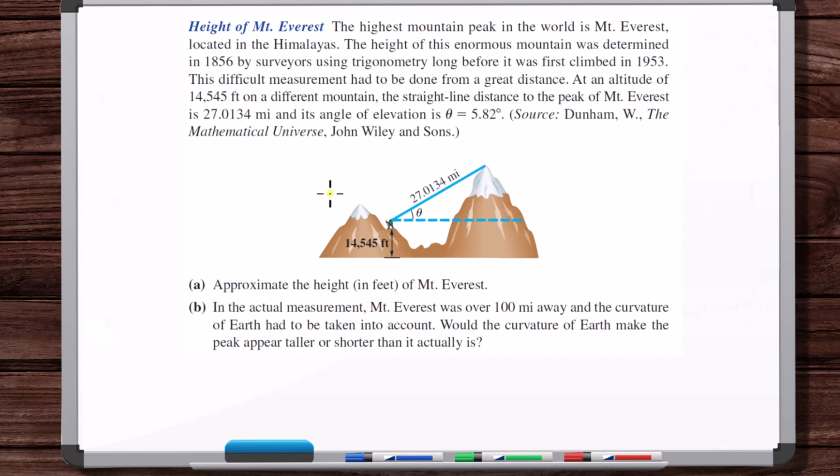But in that problem, I think it was pretty clear that if you could get the included angle of the edges of the sun, then you would have an isosceles triangle, and you could use just regular geometry, not right triangle trigonometry, to find the straight line distance to the sun, the diameter of the sun, etc. But they were just giving us the straight line distance for illustration of applied trigonometry.